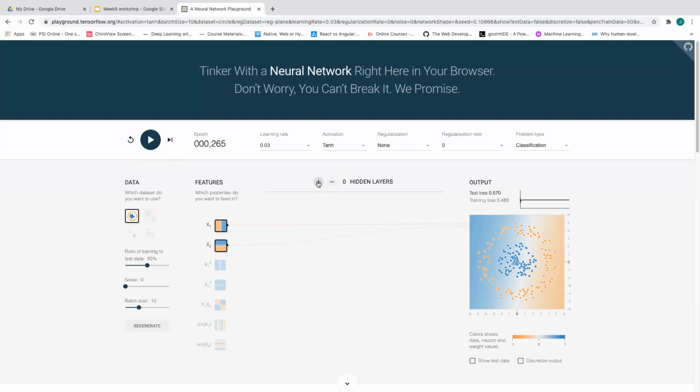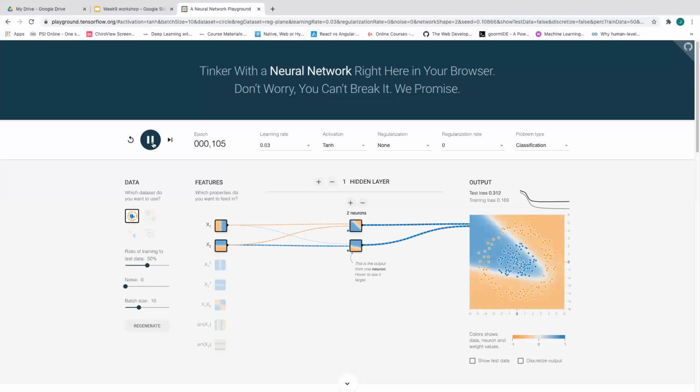Okay, now let's add one hidden layer and see what the effect is. If we run it, we can see the model starts getting better. Although it's still not perfect and still has some error over this part, the model already started figuring out that there's something over here that you can use to form a decision boundary.